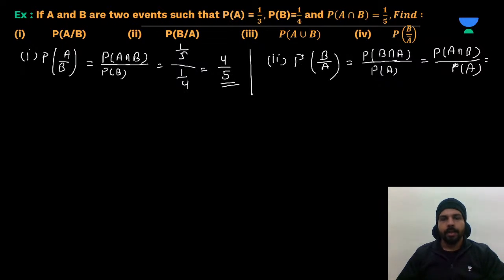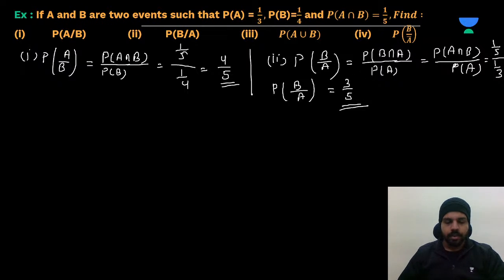Our probability will be A intersection B, which is how much? 1 by 5. And P of A is 1 by 3. So 1 by 5 upon 1 by 3. So we can write here P of B upon A is equal to 3 upon 5. This will be our answer.